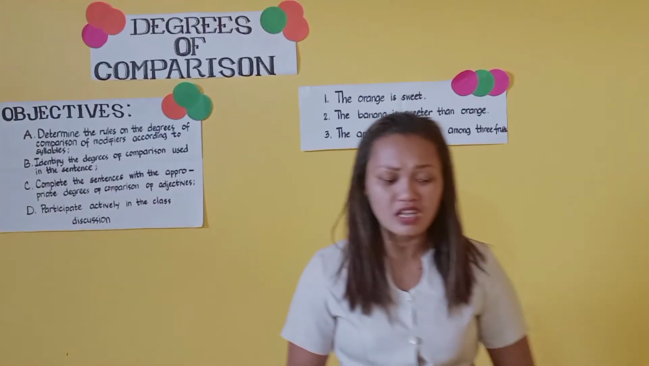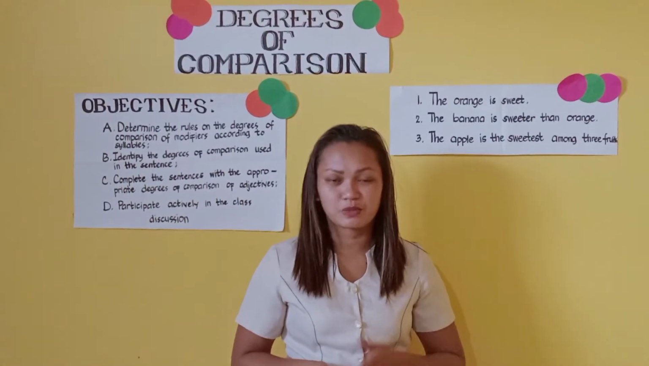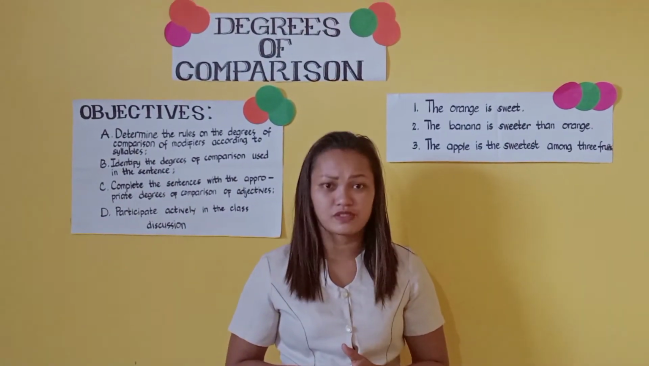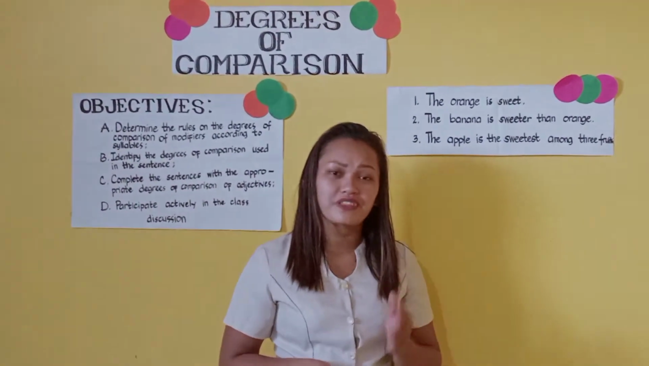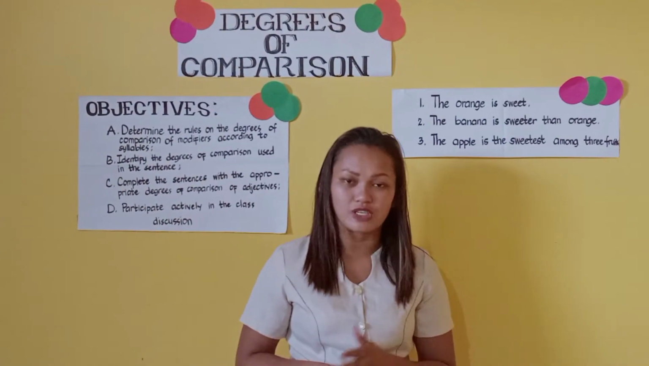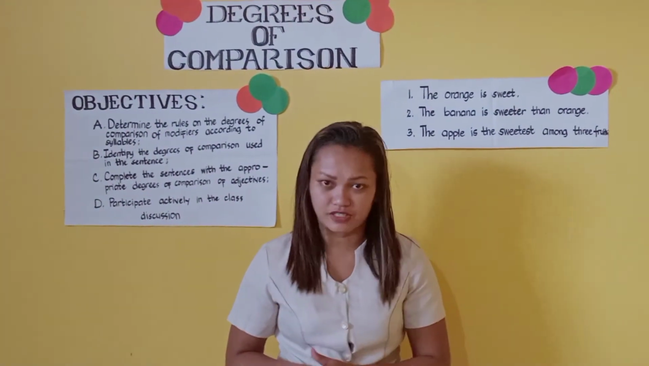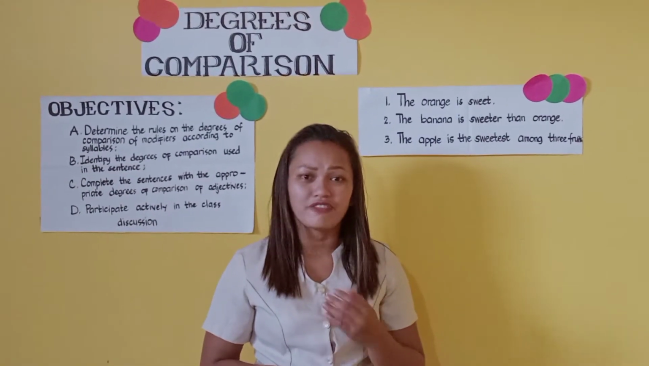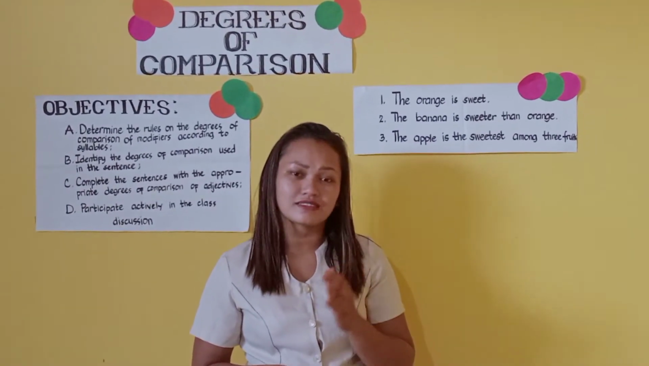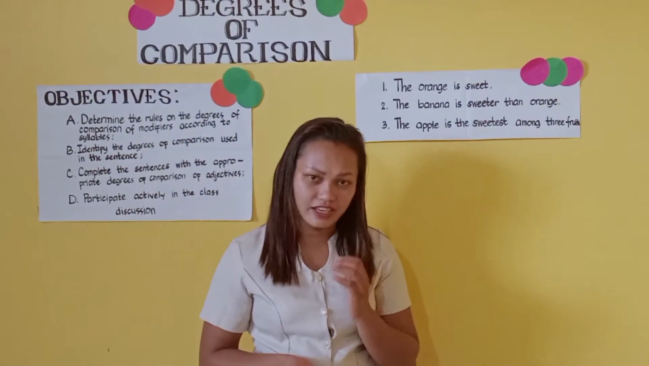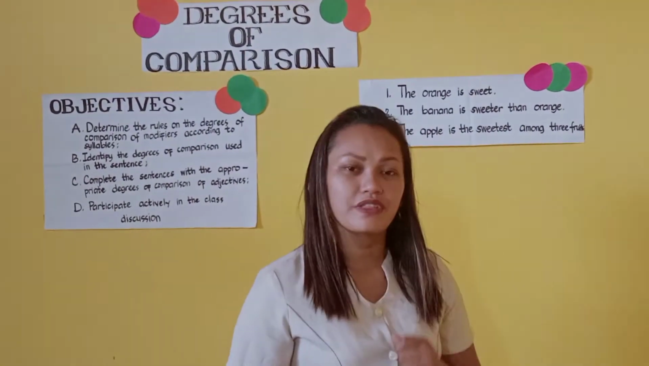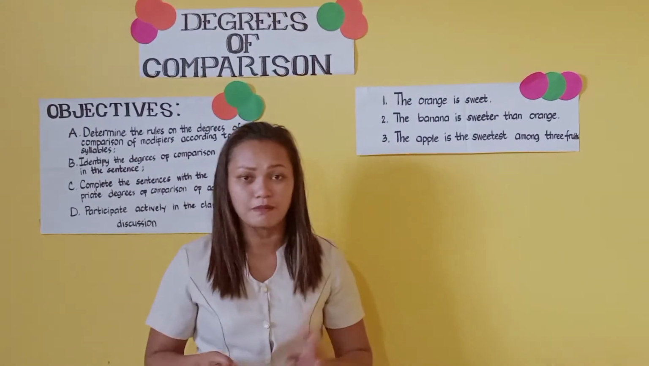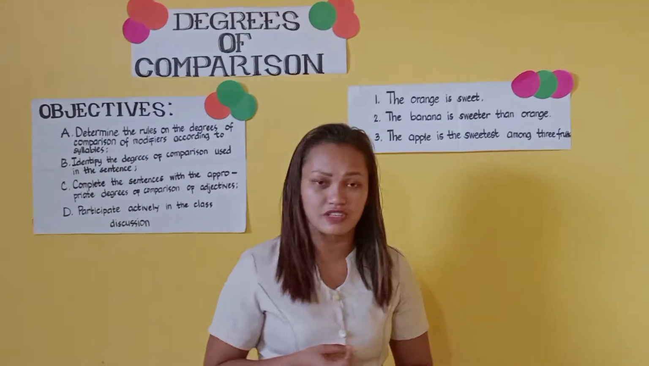In comparing objects with each other, we will use three different forms of the same adjective. These three different forms of adjective are what we call degrees of comparison. Degrees of comparison are indicated by the forms of adjectives in which intensity they exist. The three different degrees of comparison are the positive, comparative, and superlative degrees.